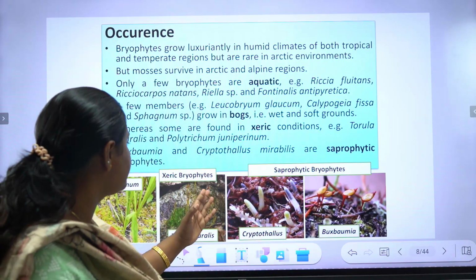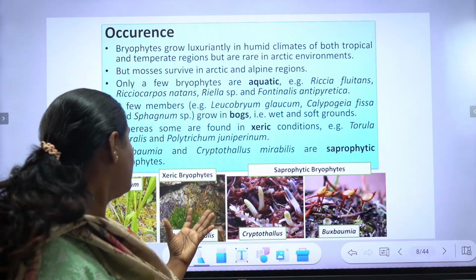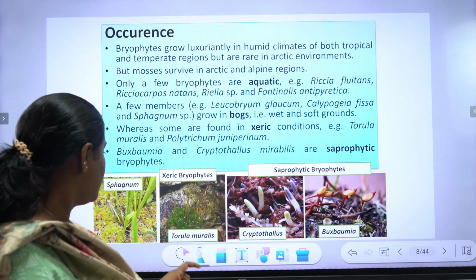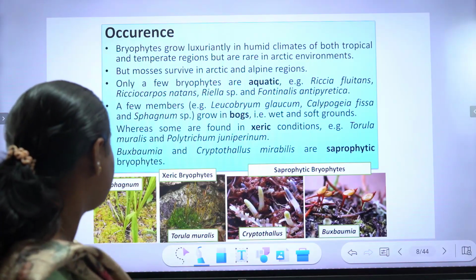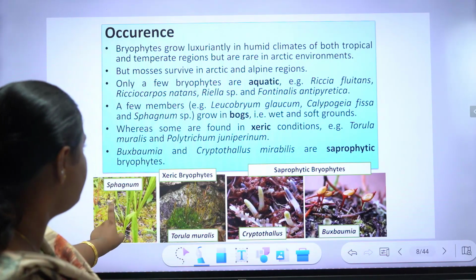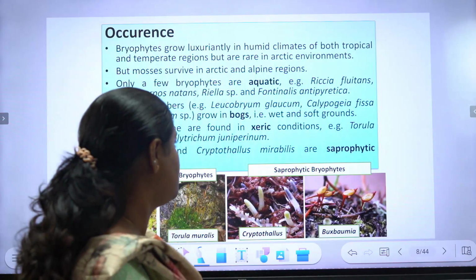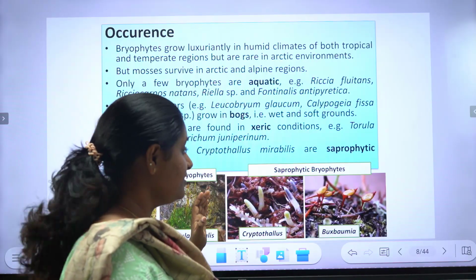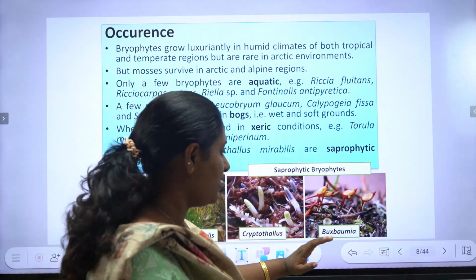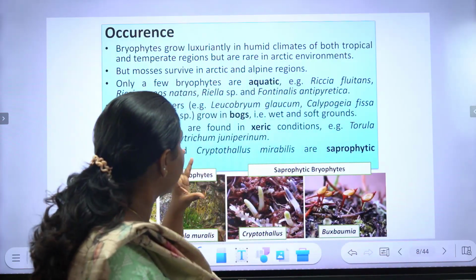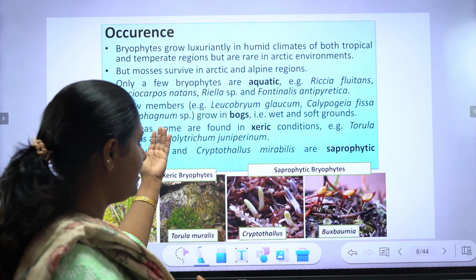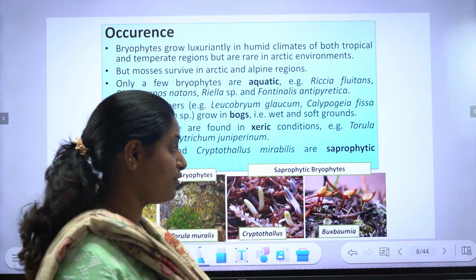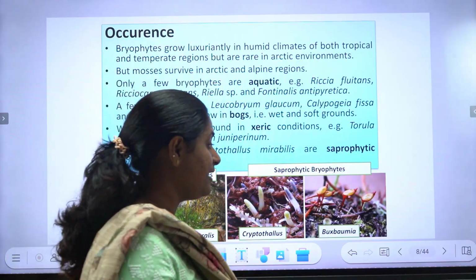These are xeric bryophytes surviving in areas where the amount of water is very low, on exposed rocks. Tortula muralis, yes. And this is Sphagnum, which survives in bogs, or wet and soft ground. So: wet and soft ground, xeric bryophyte, saprophytic bryophyte. Though they survive in the amphibious zone, some are aquatic, some are xeric, and some have a saprophytic mode of nutrition, surviving on dead and decayed plant material.